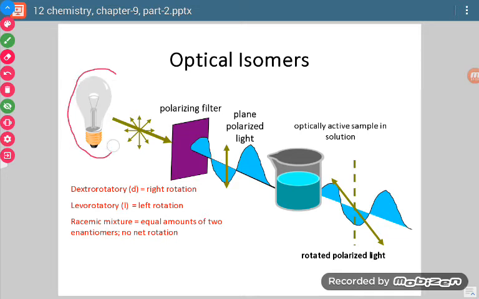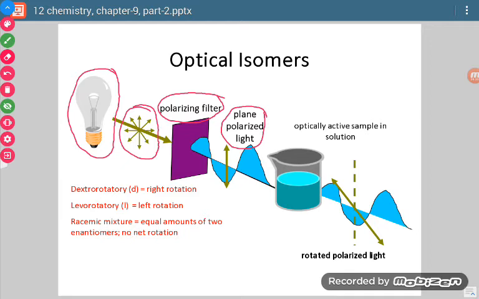See, this is the source of normal light. Okay. Now normal light vibrates in all the directions. This thing shows that normal light vibrates in all the directions. When we pass normal light through a polarizer, may be nicol prism or something else, then it becomes plane polarized light. Plane polarized light means now it moves in only one plane. Previously it was moving in all the directions, and now it is moving in a single plane only.